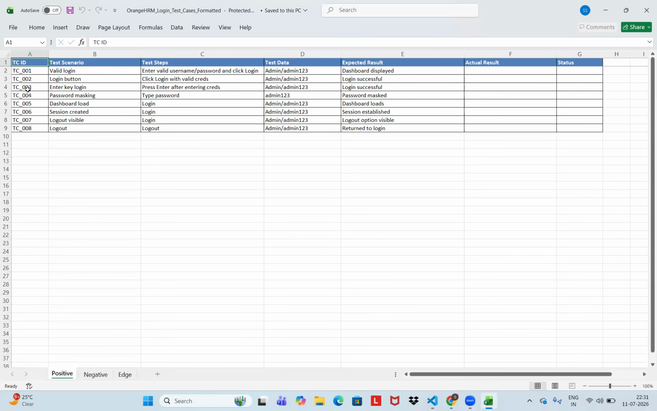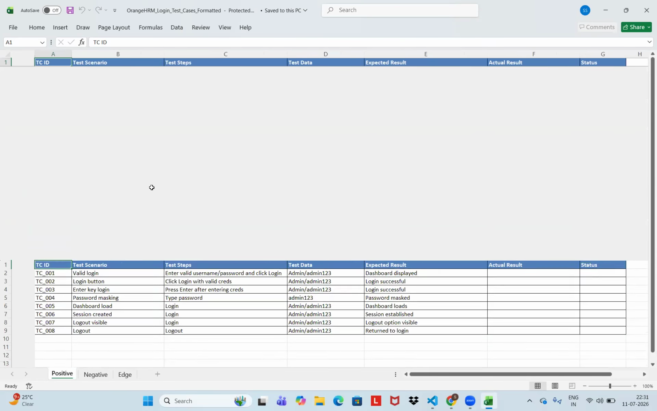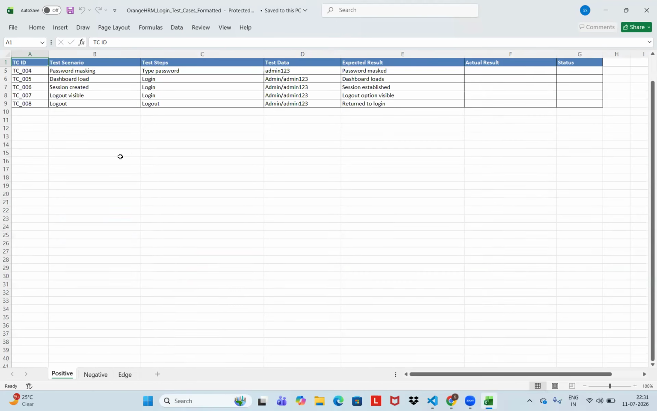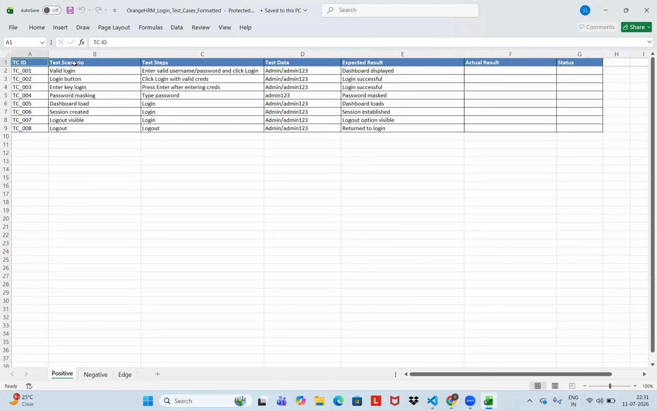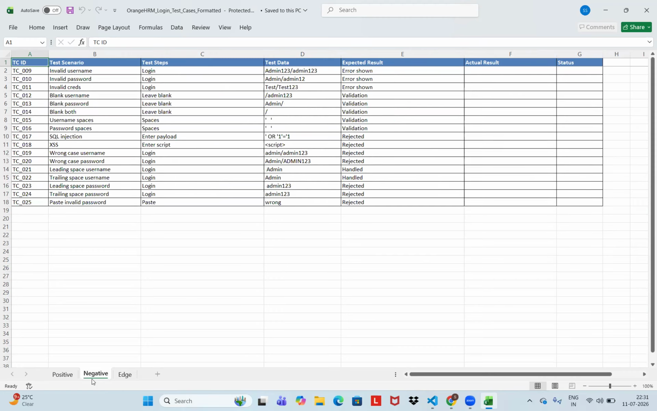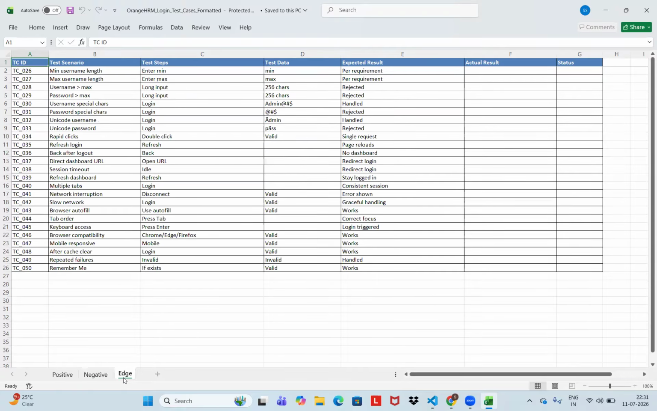Can you see? It is given with the proper spacing, with the background color. These are the column names for each and every test case. Default column names, test scenario, test steps. So background got updated. See, everything is very clean right now.